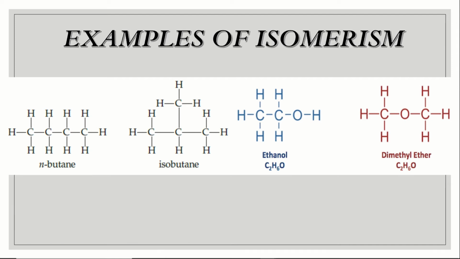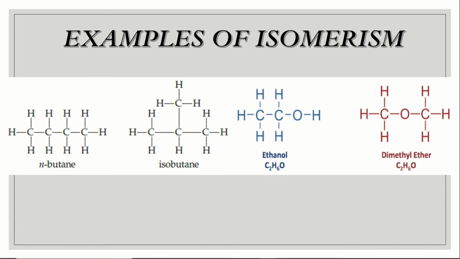The formula is the same, C4H10, but the structural arrangements are different. One is in straight chain and the other is in branch chain. So this difference in construction of particular compounds, where the molecular formula of both compounds is the same but the structural arrangement of both compounds is different, is called isomerism.